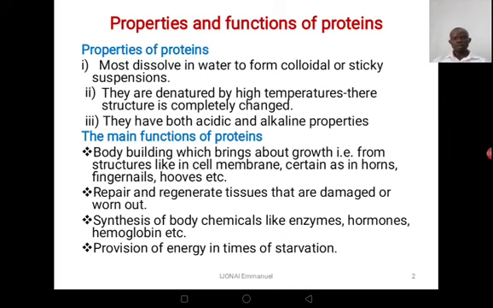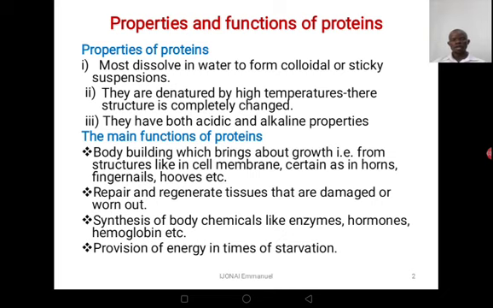Then they are denatured by very high temperatures. Being denatured means that their structure can be altered or it can be completely changed. Then the next one, they have both acidic and alkaline properties. Now let's move to the main functions of proteins in our bodies.